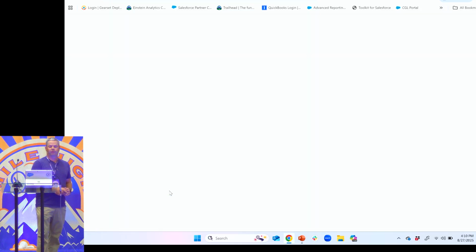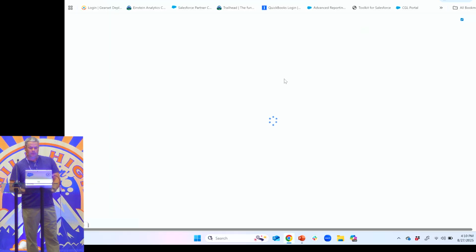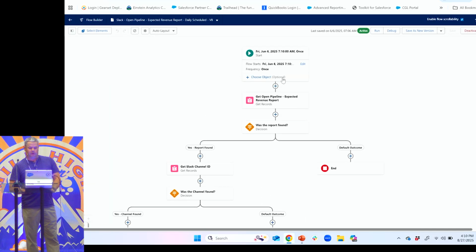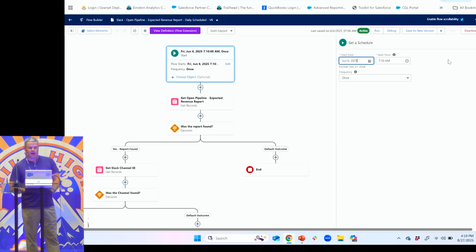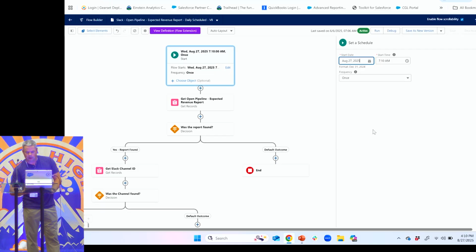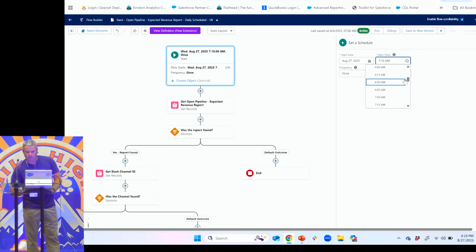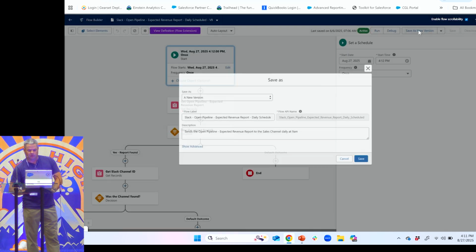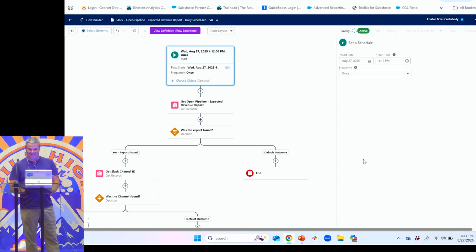So this is going to be a scheduled flow. Okay, so it's running daily at a certain time. Let me see if I can get this to run while we're talking. I'm on East Coast time, that's why I'm putting 4 o'clock. All right, hopefully this runs well while we're talking.